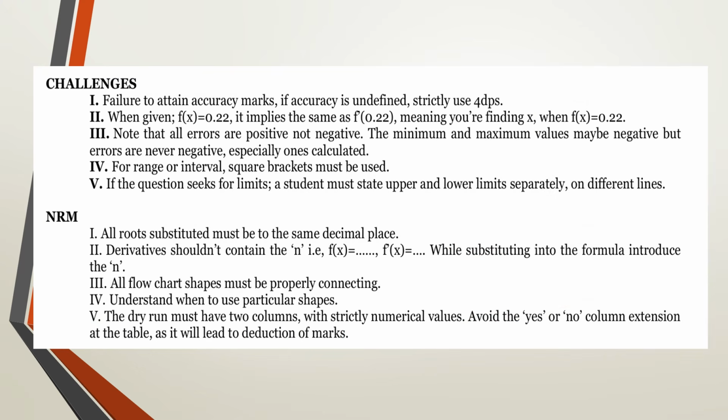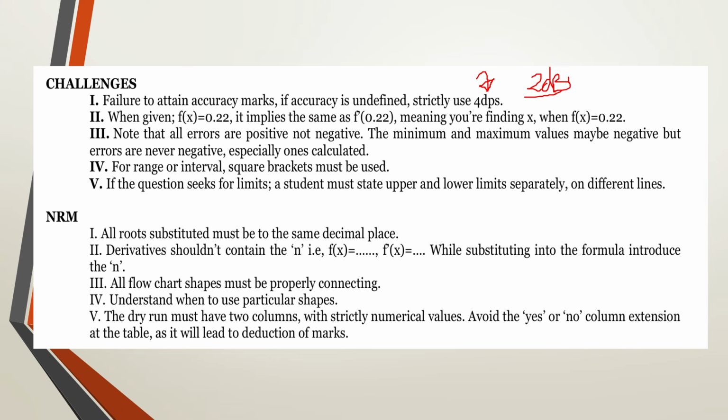So starting with the challenges, with accuracy, we'll look at the failure to attain the accuracy marks if accuracy is unspecified. Now, if accuracy is unspecified, in mathematics, both pure and applied, we are strictly using 4 decimal places, except on the angles. For pure mathematics, angles must be strictly to 2 decimal places. Angles must strictly be to 2 decimal places.